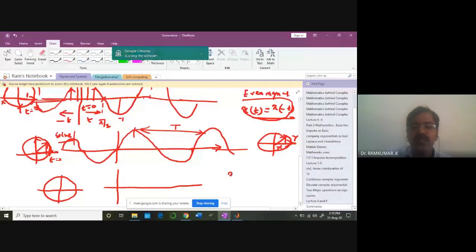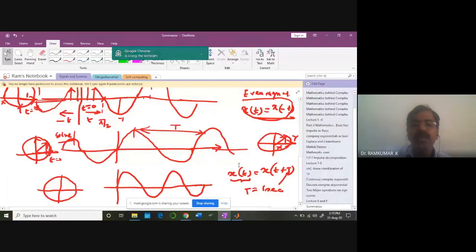So if x of t is this, what is x of t plus T? It's going to be the same. So for some time period, the signal is going to repeat. For example, if I fix T equal to 1 second, it means the sine waveform is going to repeat every 1 second. The same waveform you can see here. This waveform is the same as this. At exactly 1 second, it's going to repeat.